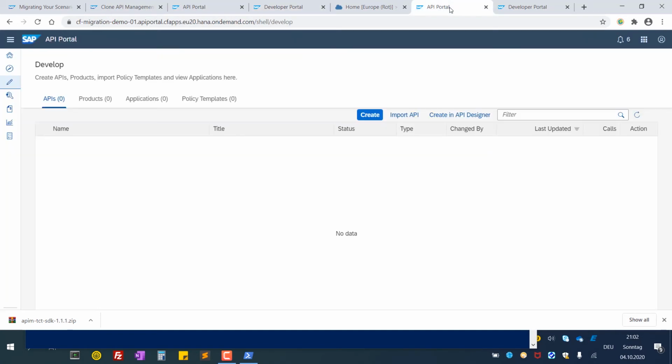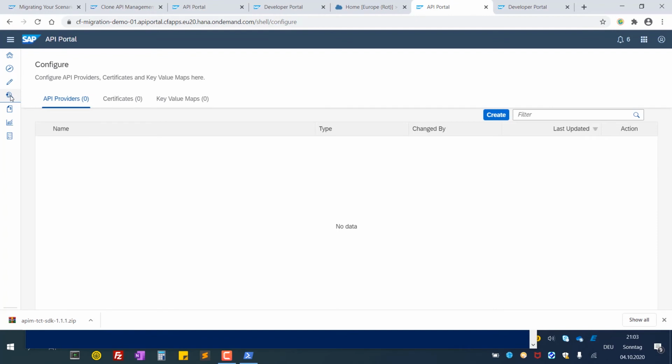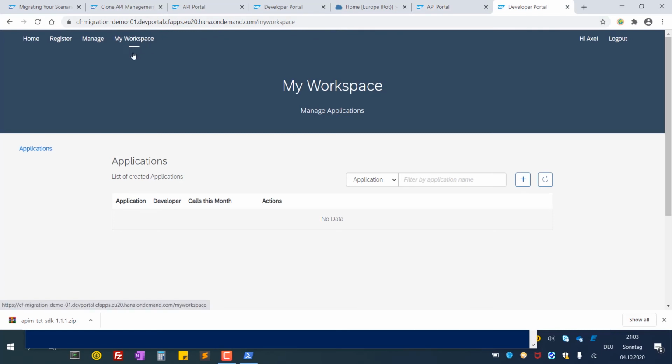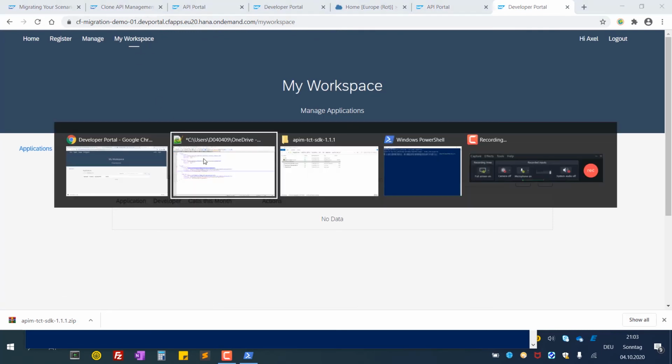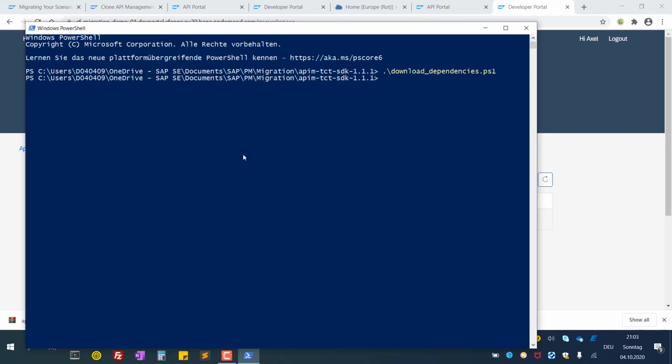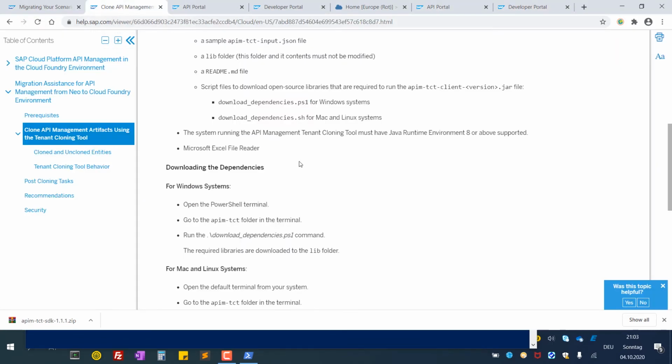The target tenant is on Cloud Foundry, and as you can see, there is no design time element available. Let's check the developer portal. There's as well everything empty. So now let's run the migration. But first, let's check the guide how to proceed.